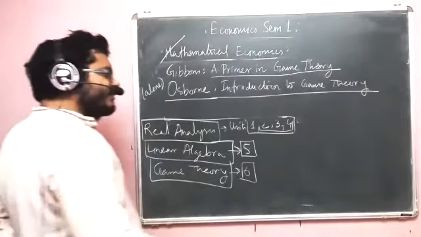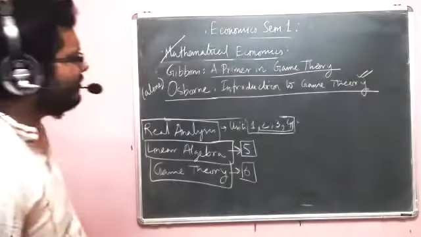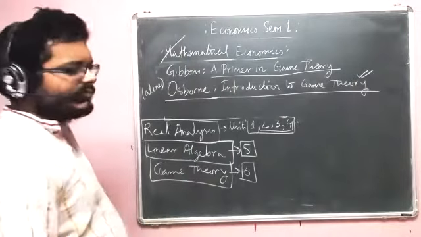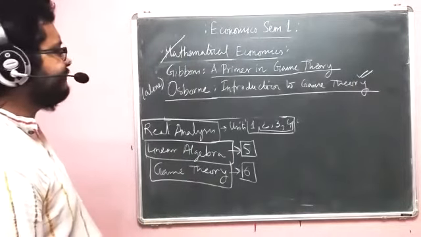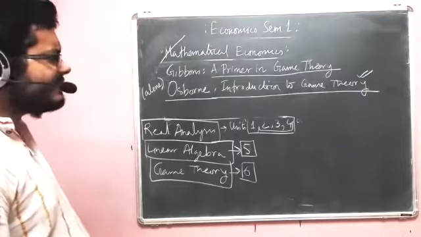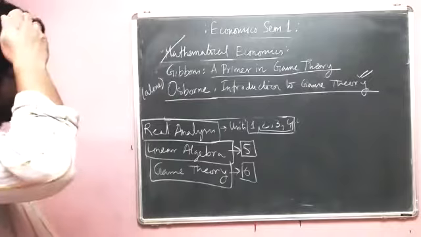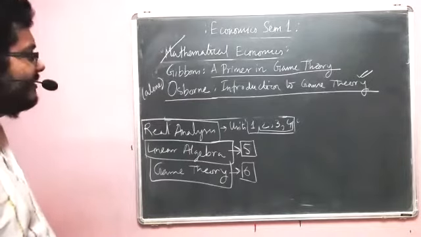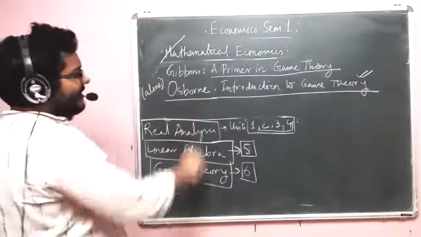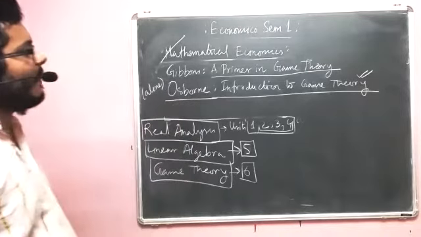I personally prefer Osborne because I read this book at large in ISI, because ISI sort of favors this book. Gibbons is also a good text, so you can go with either of them. They are essentially equivalent, but I personally love this book. So probably I'll be biased towards buying this one.